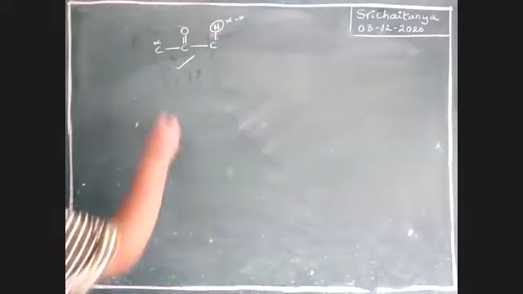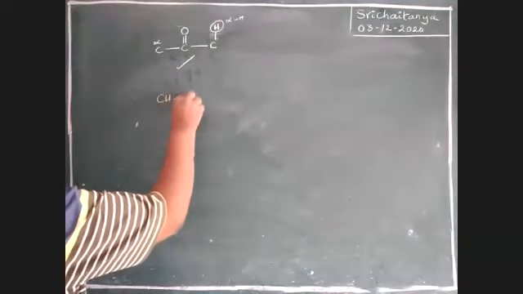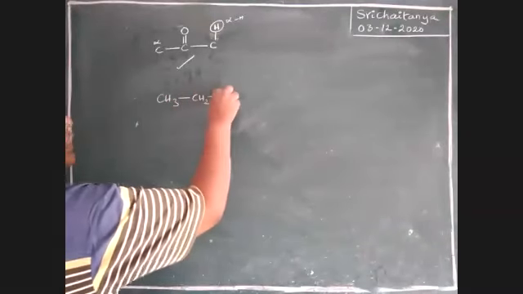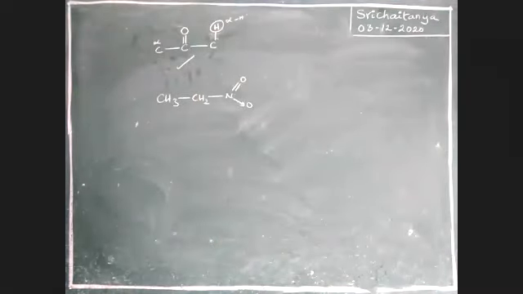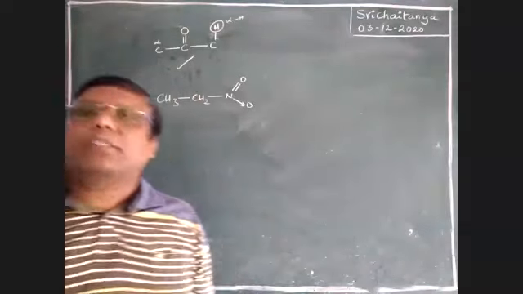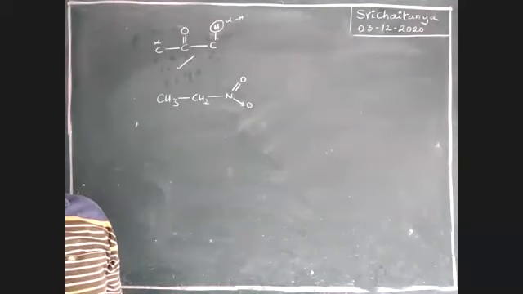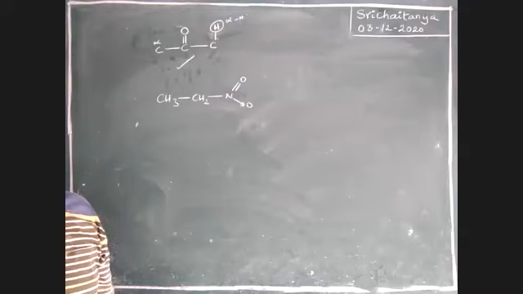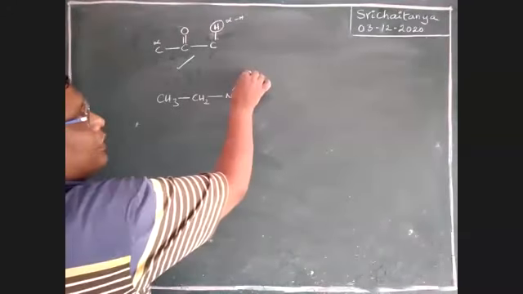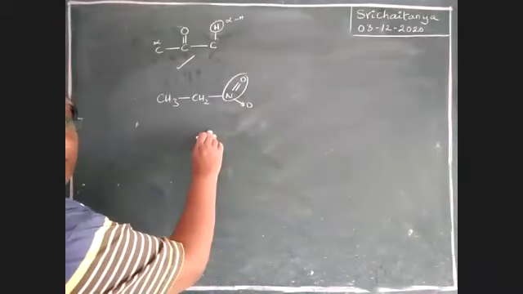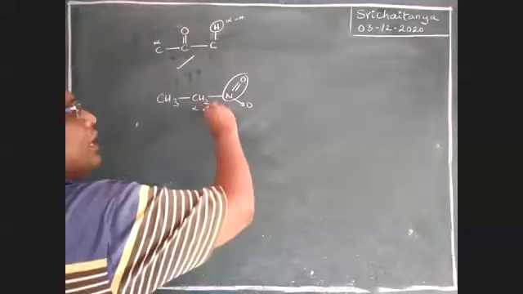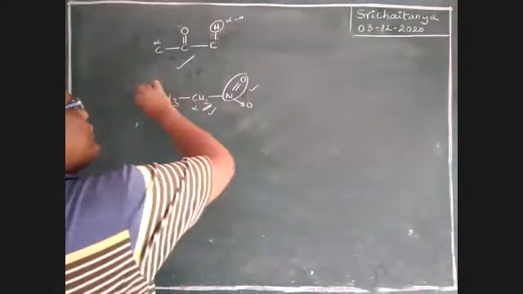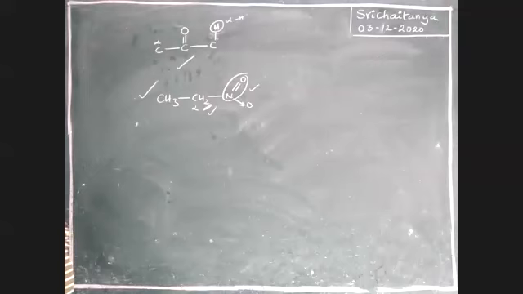Okay, what about this? Tell me, boys. CH3, CH2, N double bond O. Does this molecule exhibit tautomerism or not? Tell me, yes or no? Yes, good. It is a double bonded one. This is the alpha position, this is alpha hydrogen. Alpha hydrogen is there, double bonded one is there. Therefore, this one exhibits tautomerism.